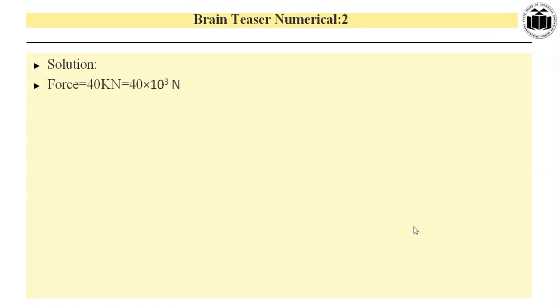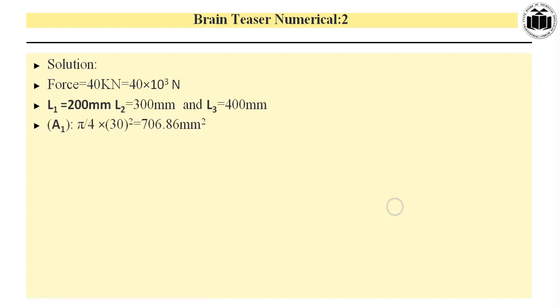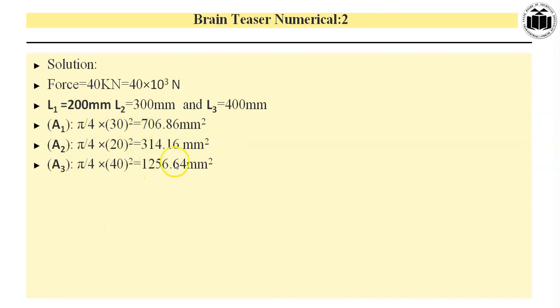The first step, as I discussed with you, force 40 kilonewton, that means 40 into 10 to the power 3 Newton. Second, lengths are given. L1 is 200 mm, L2 is 300 mm, L3 is 400 mm. Now area corresponding to respective diameter. So A1 is equal to pi by 4 d square, that is pi by 4 into 30 square. It comes to be 706.86 mm square. A2, that is pi by 4 into 20 square, that is 314.16 mm square. And A3, that is pi by 4 into 40 square, that is 1256.64 mm square.